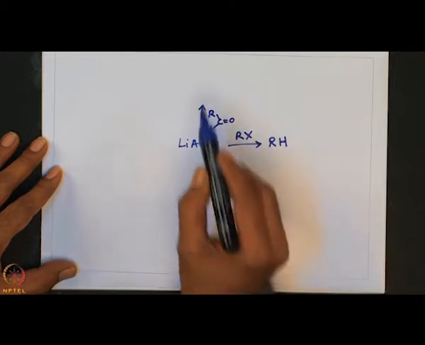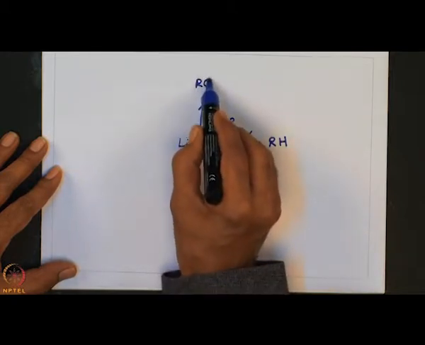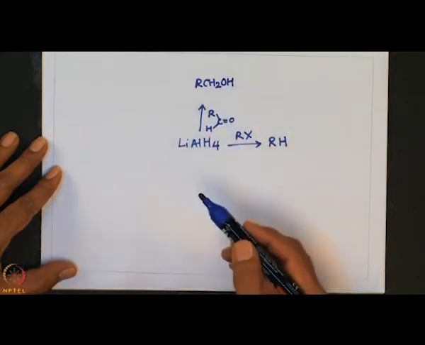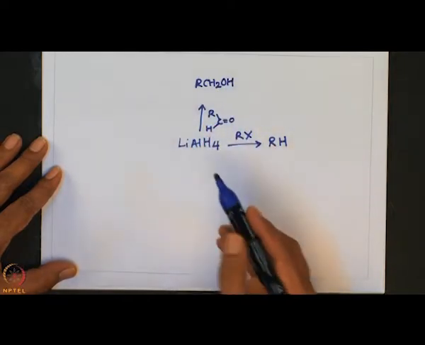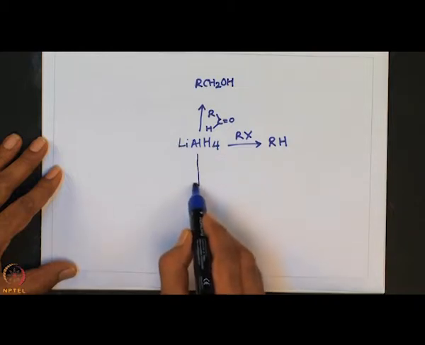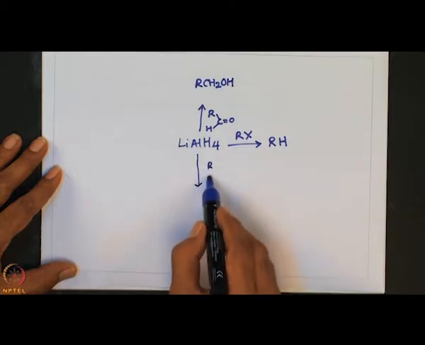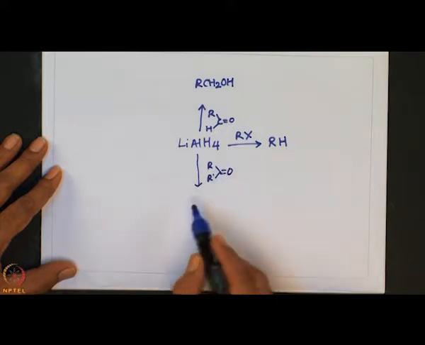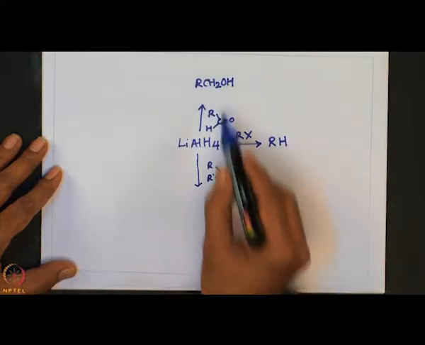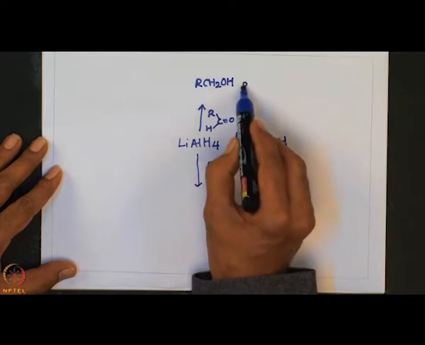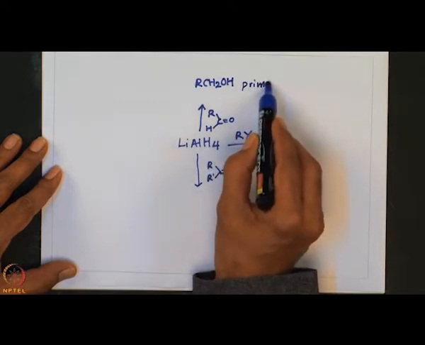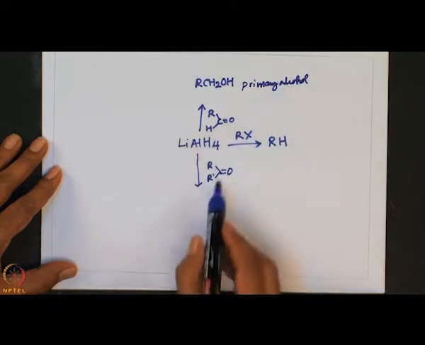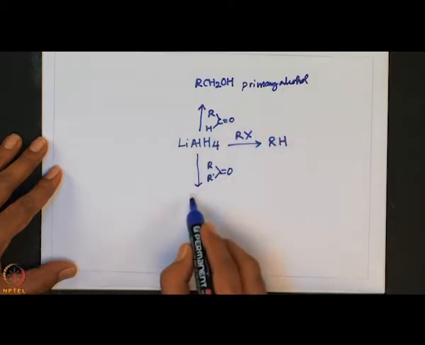This gives RCH2OH, a primary alcohol. One can also treat this one with a ketone. In this case what we get is a secondary alcohol,